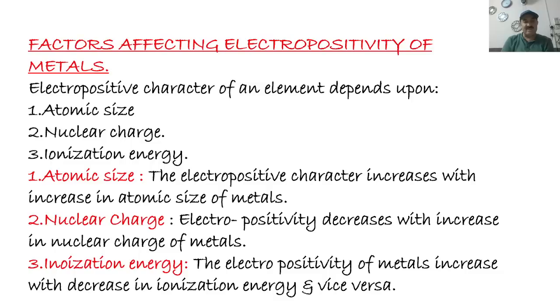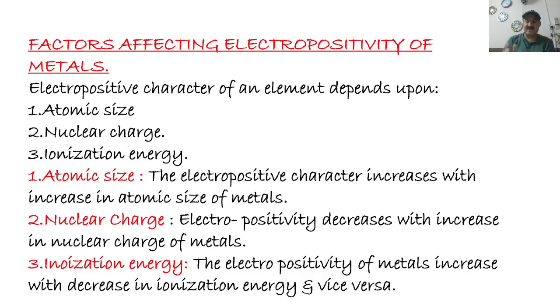Point number three, ionization energy. The electropositivity or metallic character of metals increases with a decrease in ionization energy and vice versa, meaning the electropositivity of a metal increases with decrease in ionization energy.